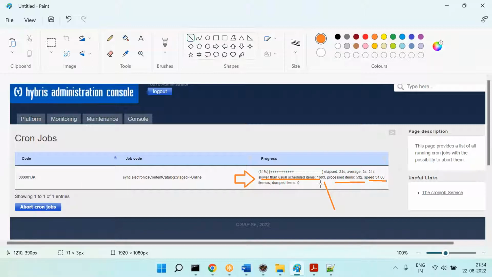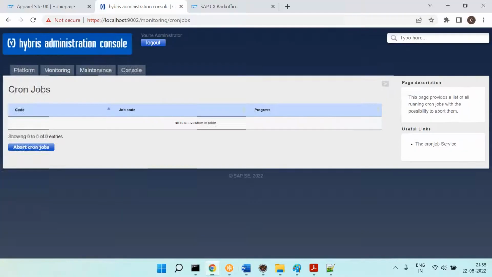Like that you will be finding more information from here. This is very useful when you have sync in real time, because sync in real time is the biggest challenge we will face. From here we will come to know whether the job is running properly, how slow it is, how many items are completed, how many items are pending, how many items are in the queue, and how much time it is going to take. All these are different estimates you can get from here. That's why I ran that job, to make sure you understand it. Now you can see that the job got completed.